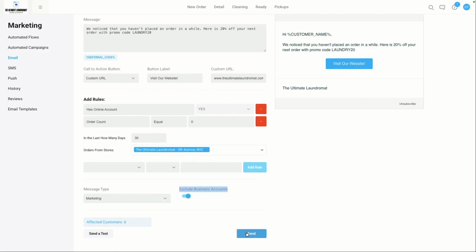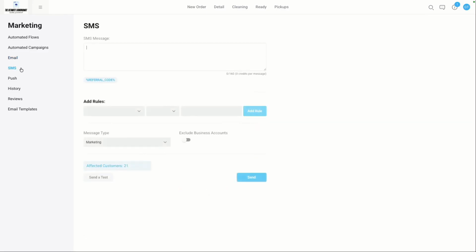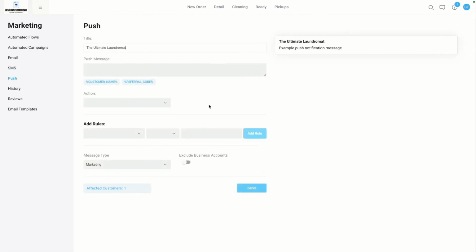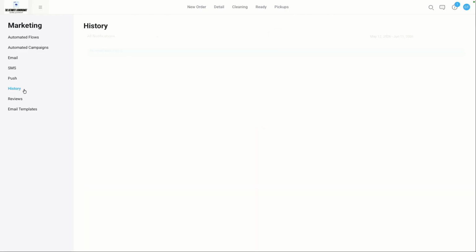So you've got the ability to do this for email. You can use the one-off option for SMS, again combining with rules. You can use the push option for those customers of yours that perhaps are using the CleanCloud app to place their orders, again using, in this case, call to actions. So, a lot of different options for your one-off messaging as well. And in terms of performance tracking, you've even got this history tab, right? So if you want to see and track some of the effectiveness of these one-off marketing messages you're sending, just so you know, you do have this history tab to keep track of it.